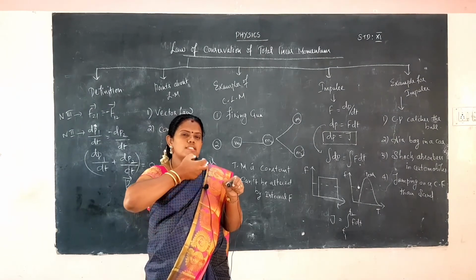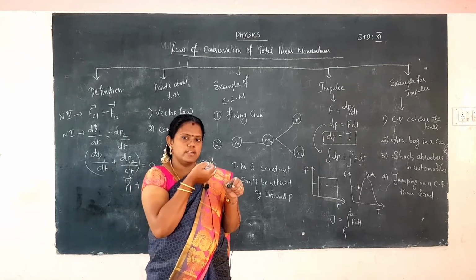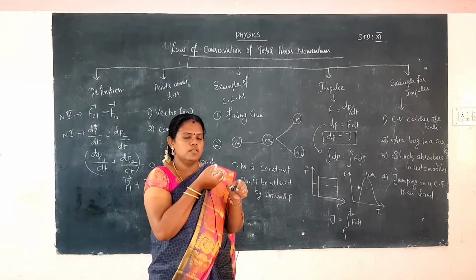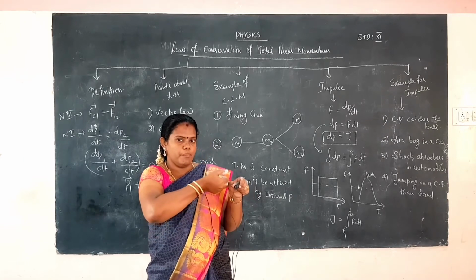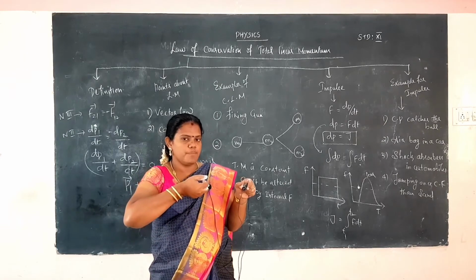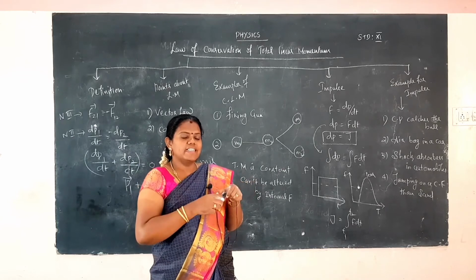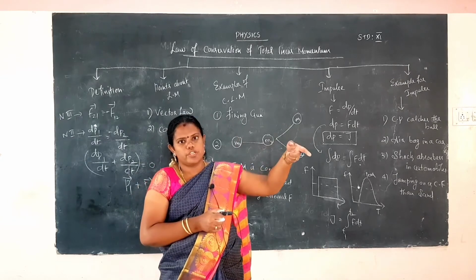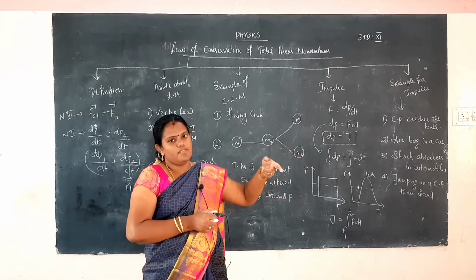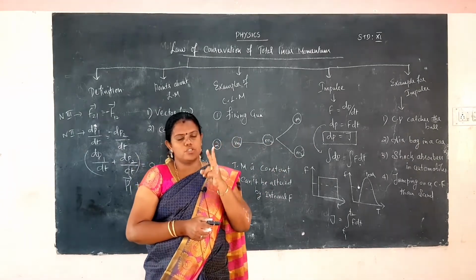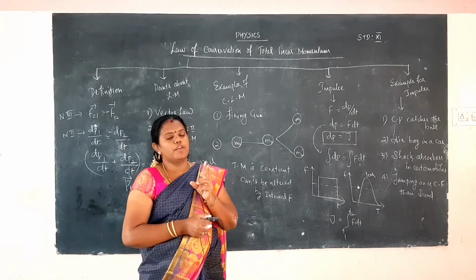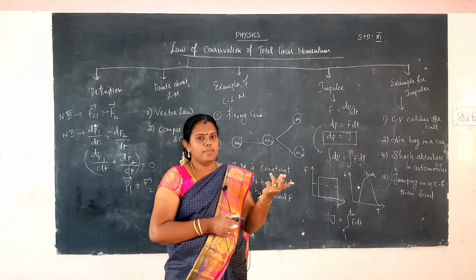We have to apply a force on the knob. The knob will move backward, and the gun will fire. The gun will not move forward, but the bullet will move forward.